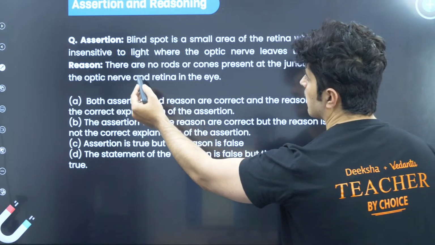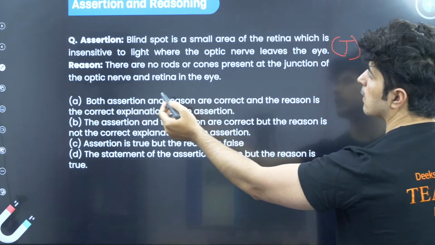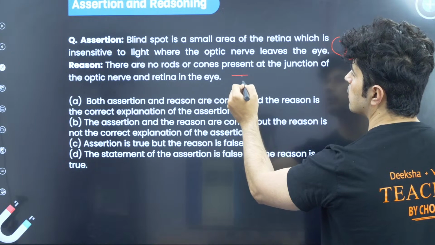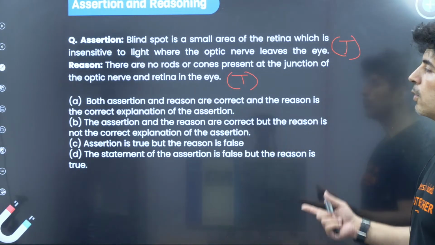The blind spot is a small area of the retina which is insensitive to light where the optic nerve leaves the eye. This statement is true. And the reason, there are no rods or cones present at the junction of the optic nerve and retina, this is also true. So both are true.